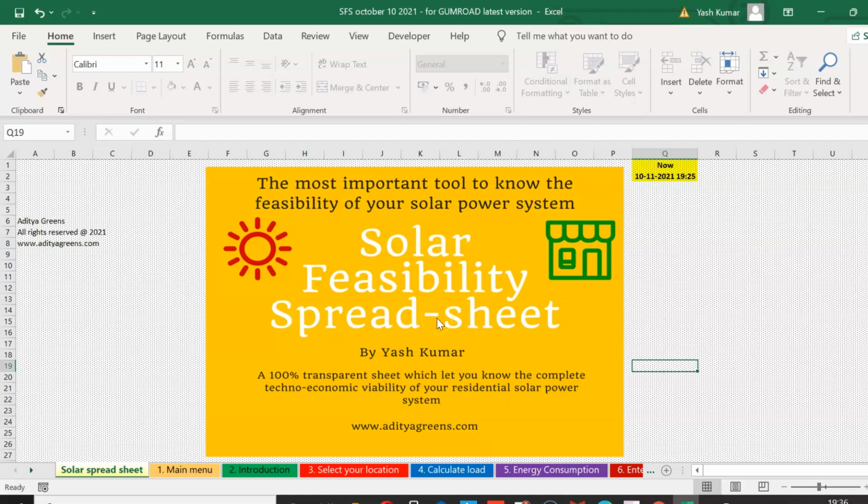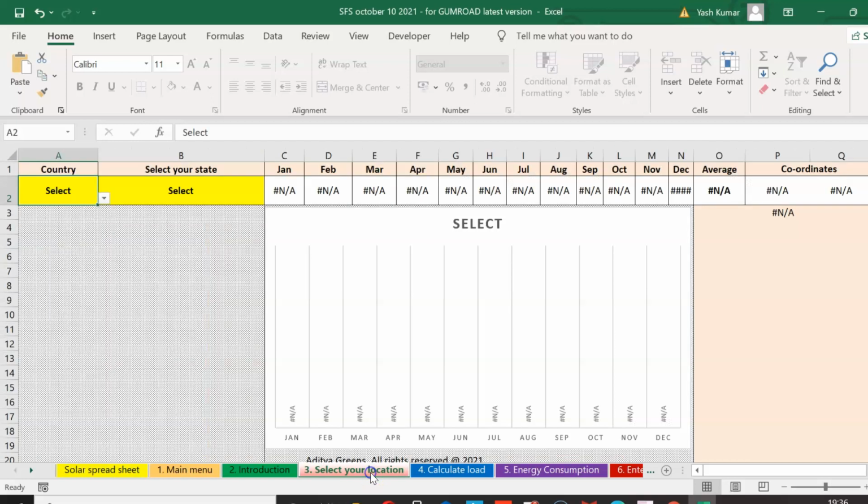The first parameter that decides the sizing, designing, and financial feasibility of the system is the amount of sunlight. If the sunlight in your location is good, you will need fewer solar panels to meet your energy need. On the other hand, if sunlight is poor, you will need more solar panels to meet the same energy demands. So good sunlight is a prerequisite for easy designing, sizing, and improving the financial profitability of the system. In this section, we will find the sun peak hours or solar insolation in the area in which you live.